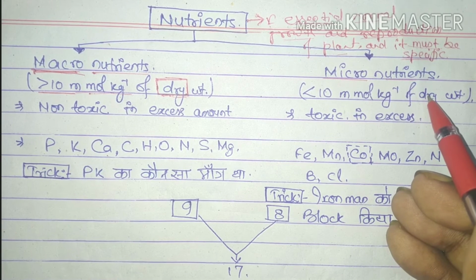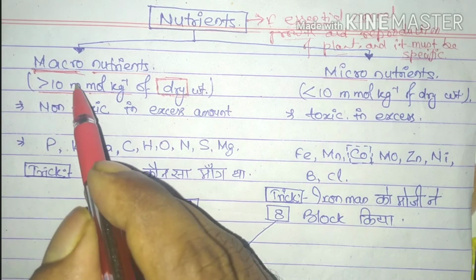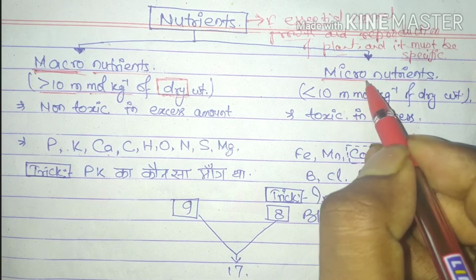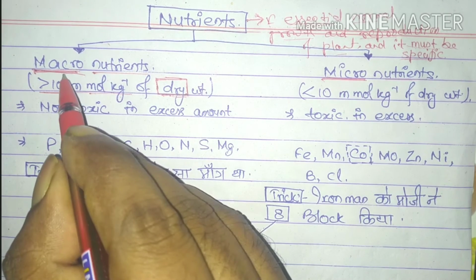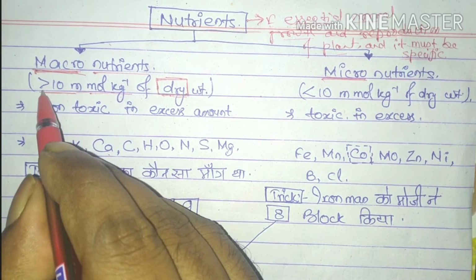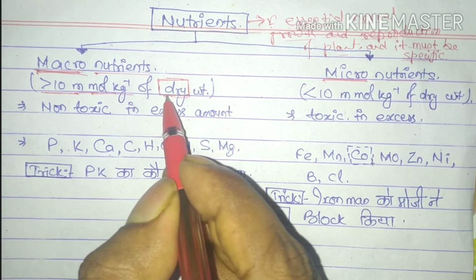So nutrients are divided into two major groups, such as macronutrients and micronutrients. As the name indicates, macro means greater than 10 millimole per kg of dry weight.